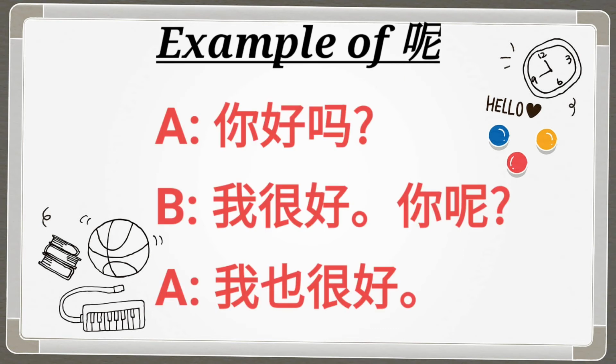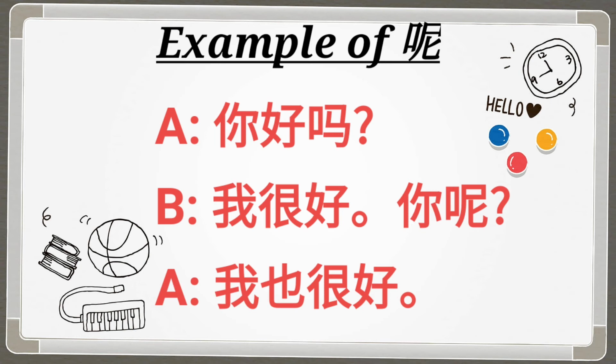First of all, let's look at a small conversation between A and B as an example. A says to B, Ni hao ma, how are you? B replies, Wo hen hao, ni na? I am good. So ni na is acting as a how about you or what about you? And A replies, Wo ye hen hao, I am also good. I hope this small conversation is clear to you all.